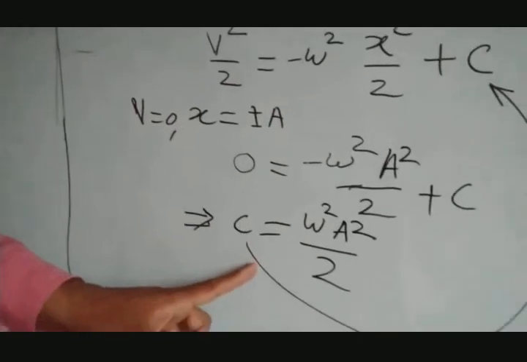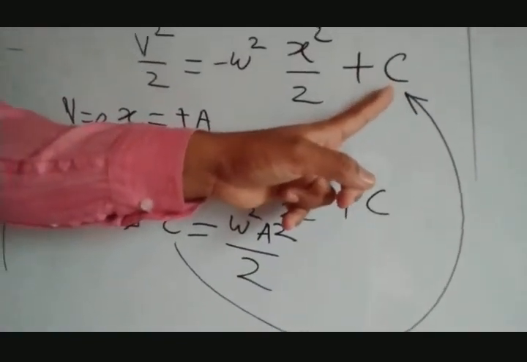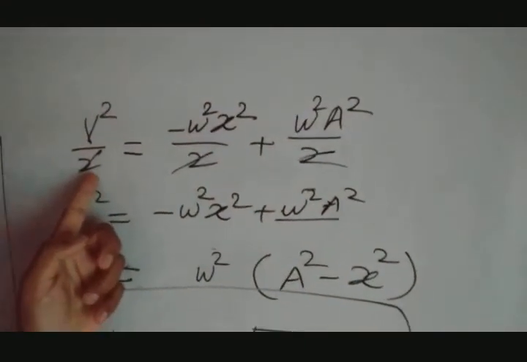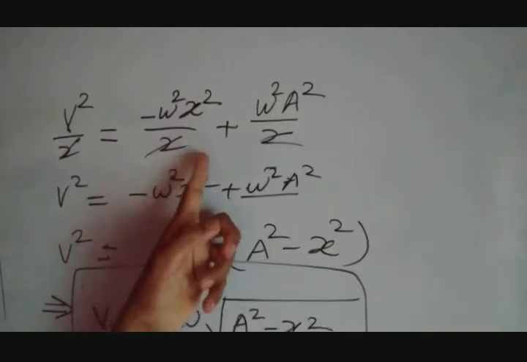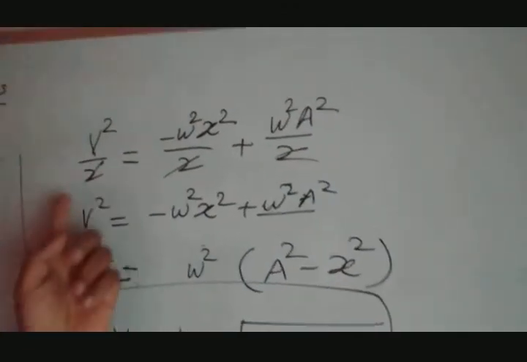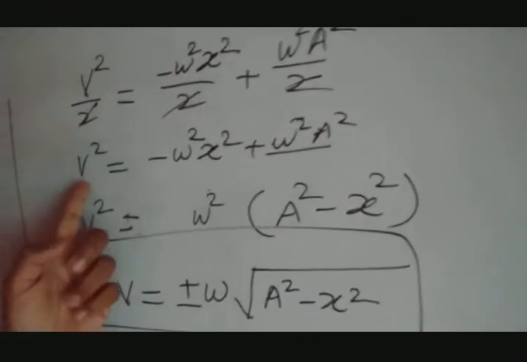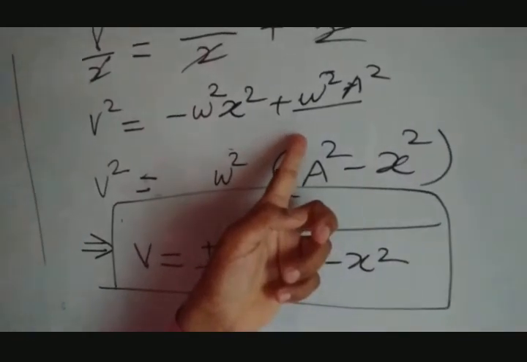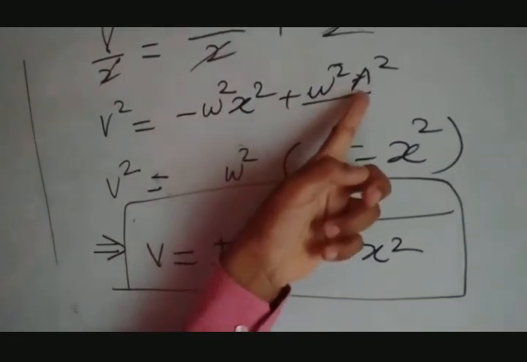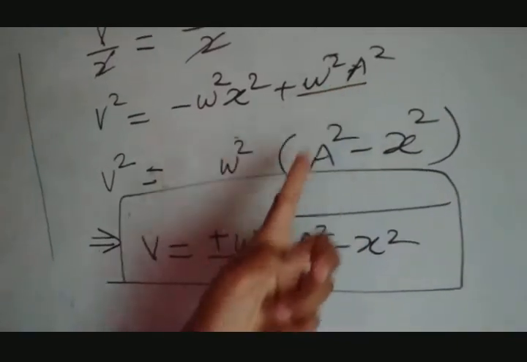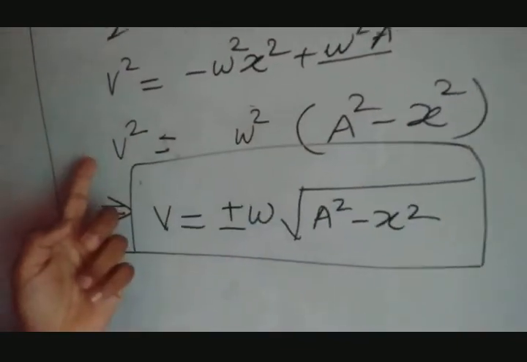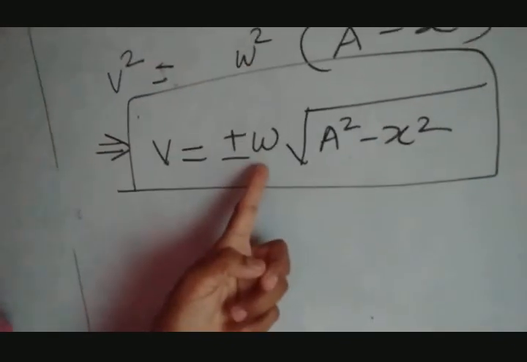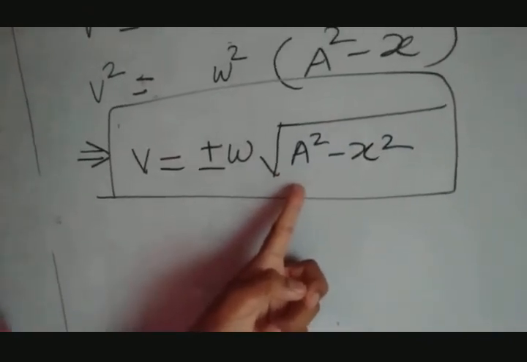Put this value of c from this equation into the earlier equation. Then we can write this equation as v square by 2 equal to minus omega square x square by 2 plus omega square a square by 2. The 2 from both sides gets cancelled out. Then what is remaining? v square equal to minus omega square x square plus omega square a square. Omega square is common. In the bracket, a square is taken first because it is positive. a square minus x square. This is the velocity square. We are interested in velocity. So we find v equal to plus minus omega square root of a square minus x square.